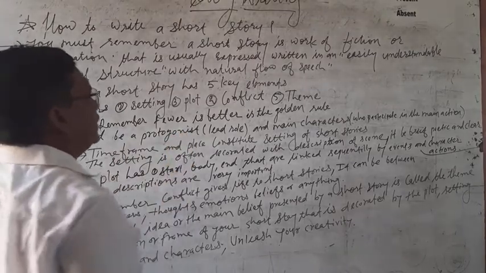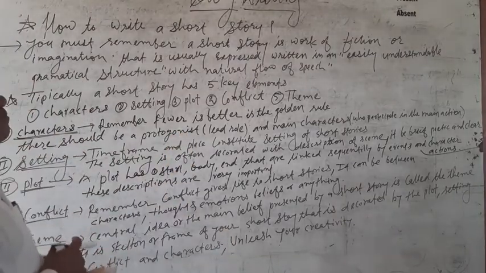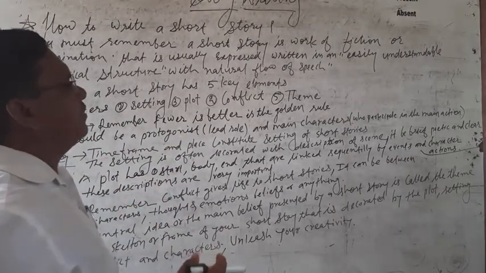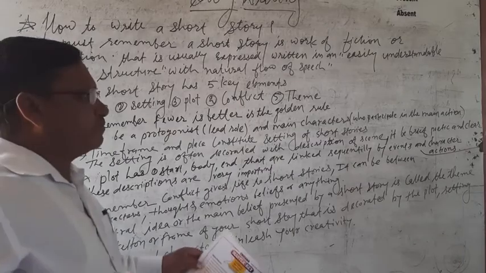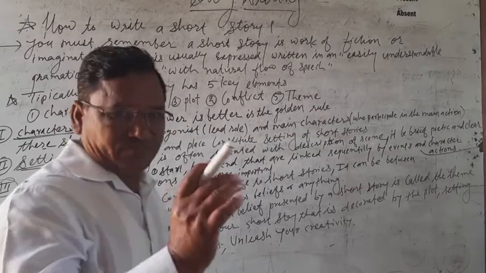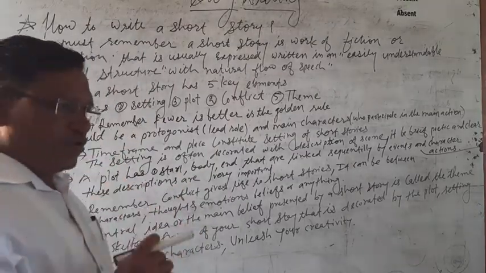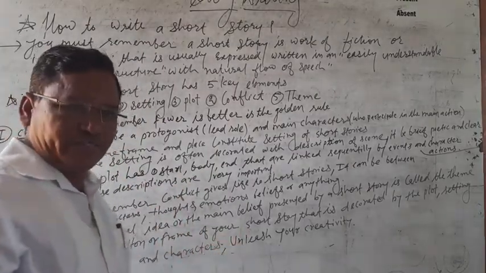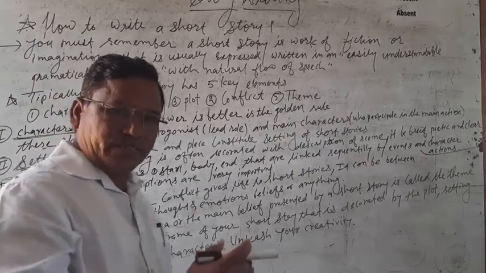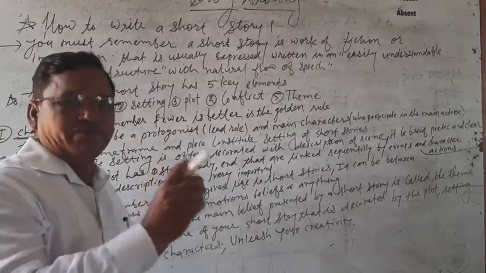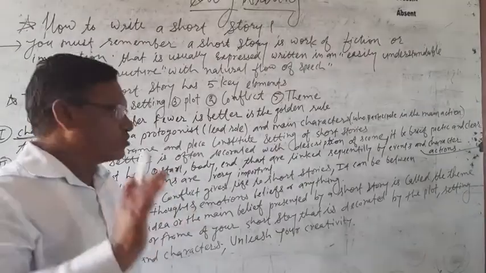So all characters must be covered by you, and you have to decide for whom you give the weightage and who are the supporters. Keep this in mind while you are going to write the story.